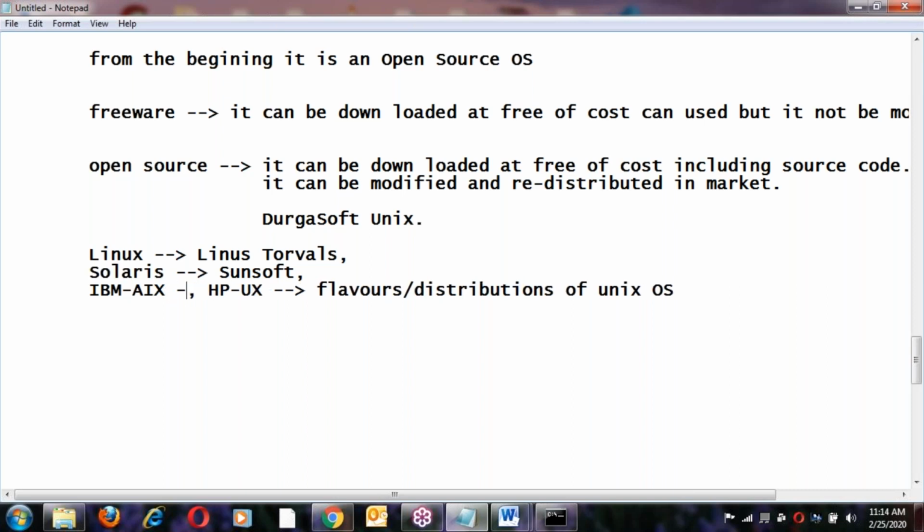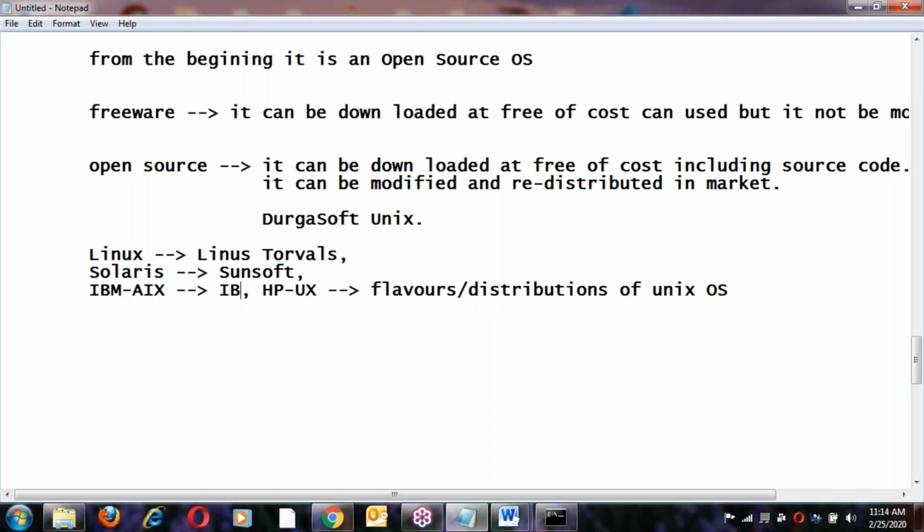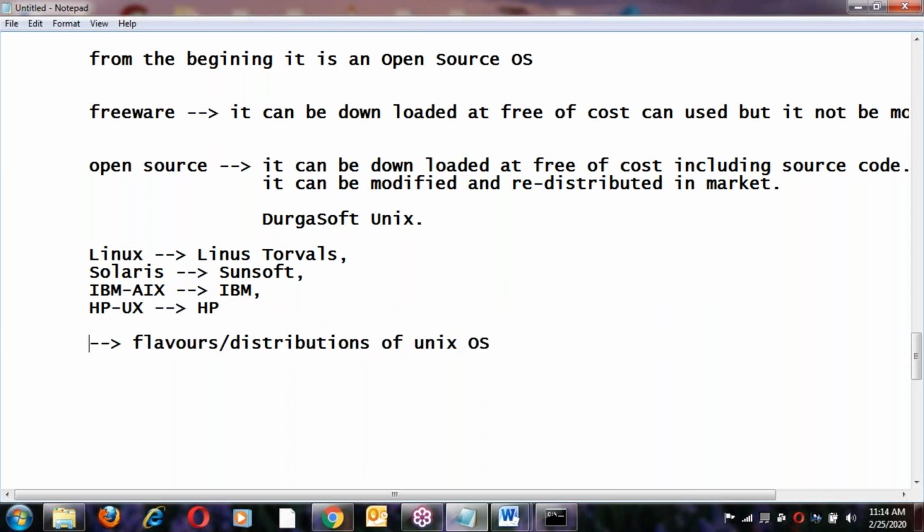Next, IBM AIX is from IBM. Next is HP-UX, which is from the HP company. So these are the flavors of Unix base, all modified versions of Unix base. Clear?